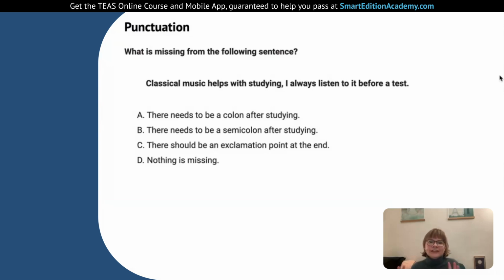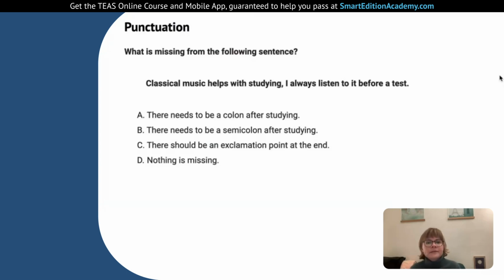What we essentially have here are two parts of a sentence, two clauses, and these are independent clauses, which means that they can be alone. If they decide to have a divorce from the sentence and we just say classical music helps with studying, period, that's an independent clause because it could be a sentence on its own. It's a complete sentence. We also have the second one: I always listen to it before a test.